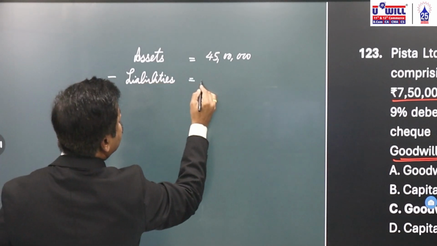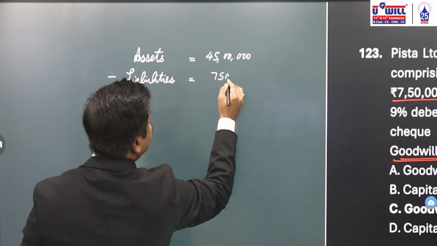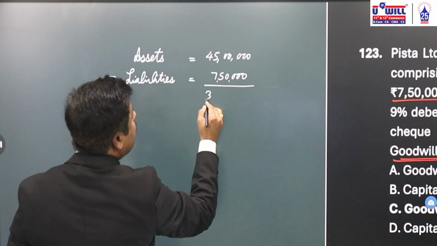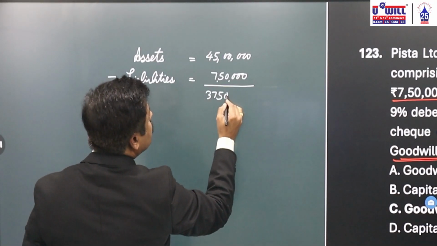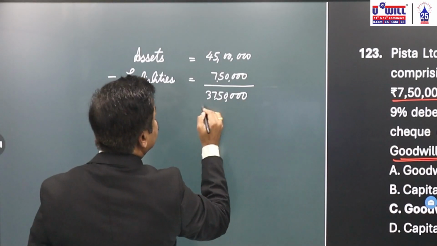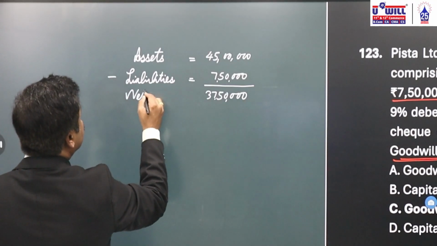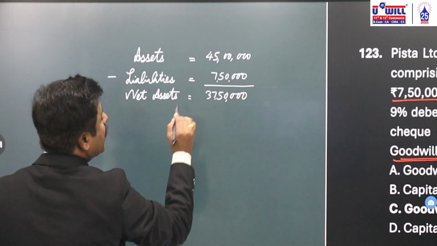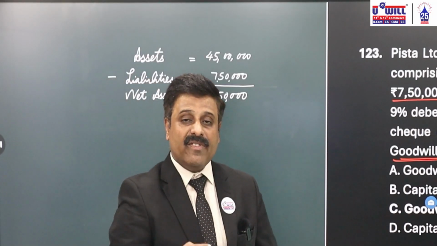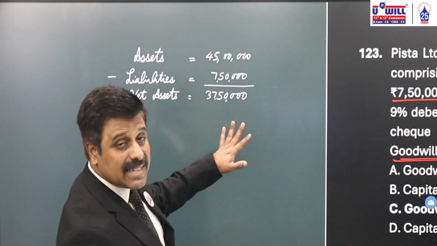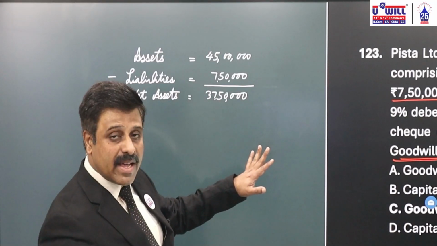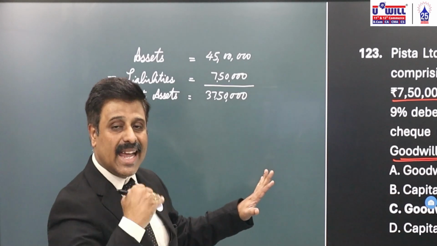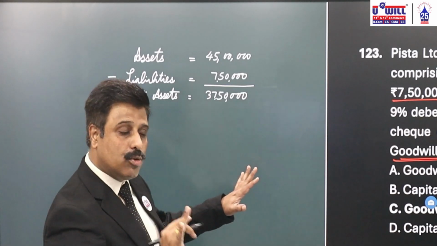So can I say net assets are 37,50,000? Now we have to compare purchase consideration. If we have paid more than 37,50,000, it is goodwill. We are paying for goodwill. If we have paid less than 37,50,000, then it is our capital profit and will be transferred to capital reserve.